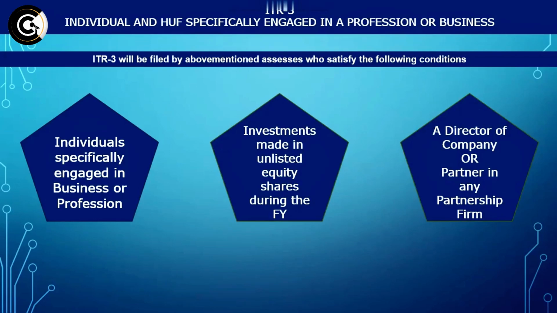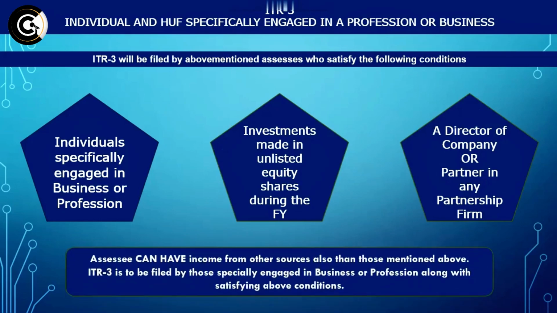They have to straight away file ITR 3, and only those who are engaged in any business or profession. If any director of a company is earning salary or income from investments, they have to file ITR 2. But any director of a company or partner in any partnership firm who is specifically earning income from any business or profession has to file ITR 3 and not ITR 2.